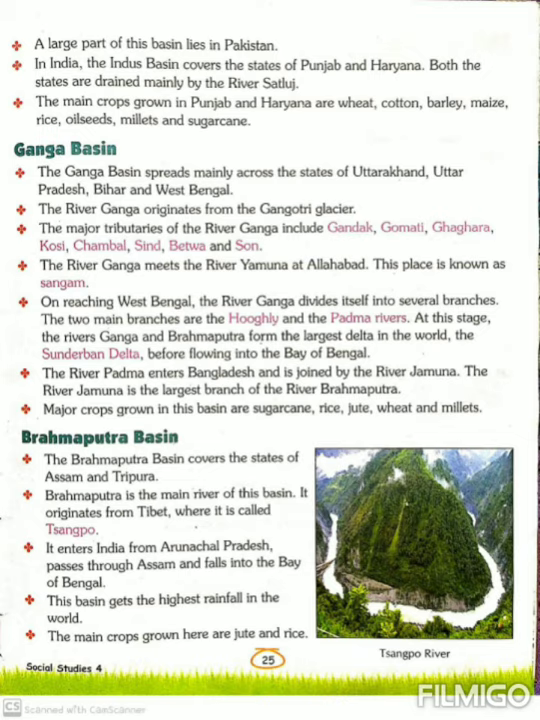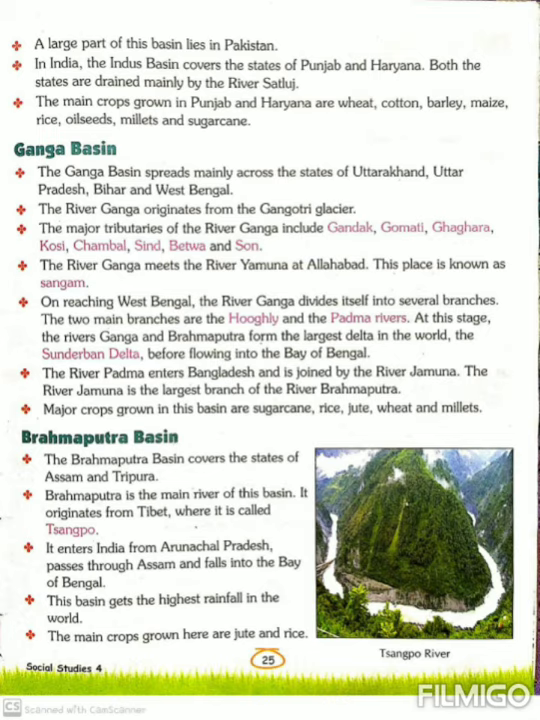On reaching West Bengal, the river Ganga divides itself into several branches. Several means many. So when river Ganga reaches West Bengal, it divides into many branches, meaning many parts. The 2 main branches are Hooghly and the Padma rivers. There are many branches but only 2 main ones, named Hooghly and Padma.